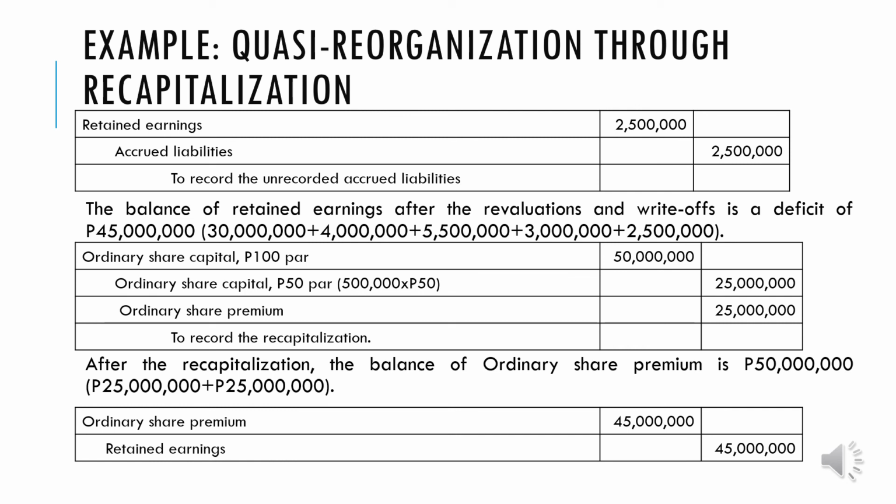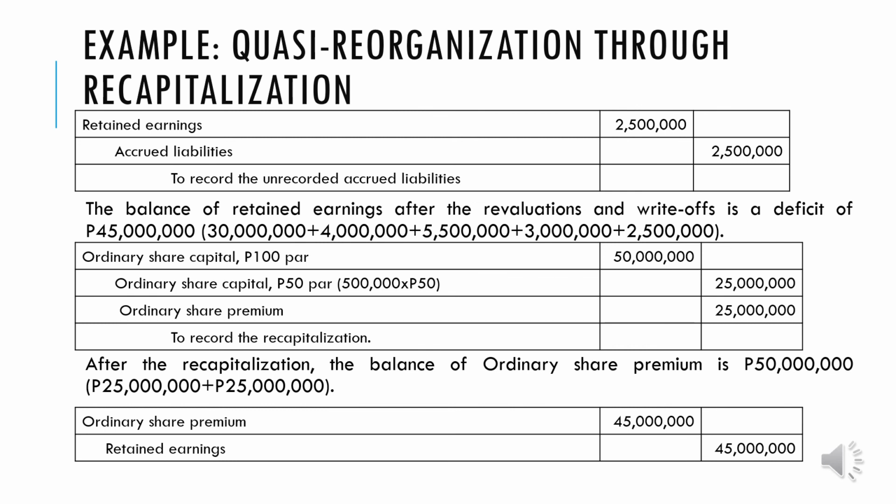And we hope na sana yung company will prosper on the succeeding year so that hindi na siya magkaroon ng any problems pa about this, na negative yung kanyang retained earnings. Okay? And also take note na from 50 million na ordinary share premium na meron tayo after recapitalization, after nitong entry ng Quasi-Reorganization, we will now have to reduce it by 45 million. Thus, the remaining balance of our ordinary share premium is now 5 million na lang.